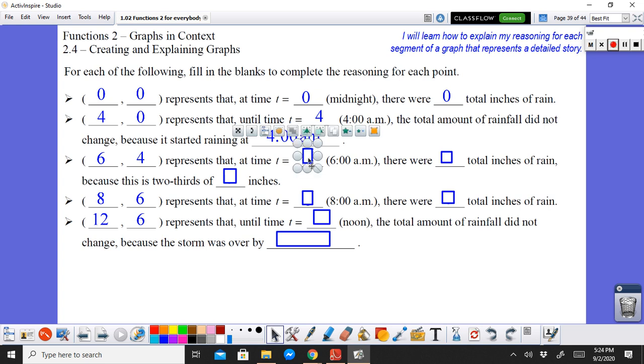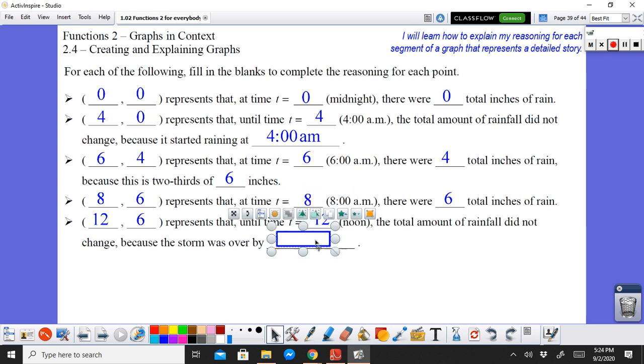And then time t equals 6. There were, of course, 4 inches of rain because this is 2/3 of 6 inches. And we have 8, comma 6. 8 means that t equals 8 means 8 a.m. The 6 means 6 inches. And then that's 12. And then that's 8 a.m. because it was over by 8 a.m. And of course, the 6 means that from earlier, from 6 inches, at 12 o'clock, it was still 6 inches because there was no rain anymore.